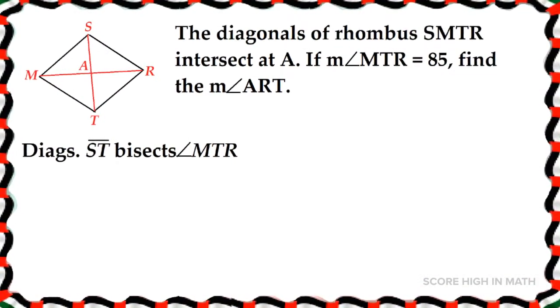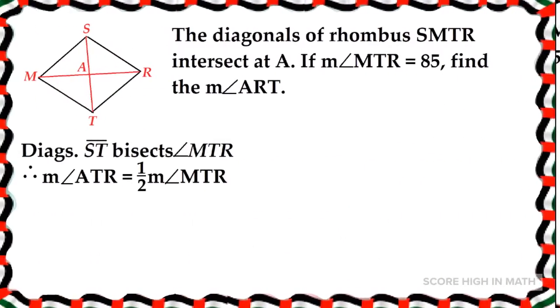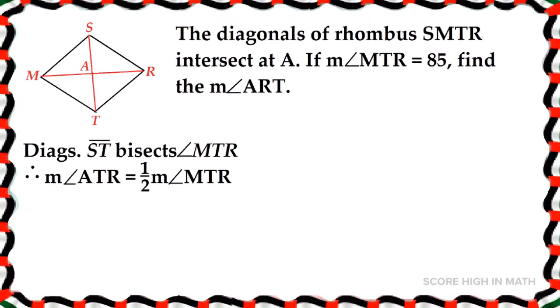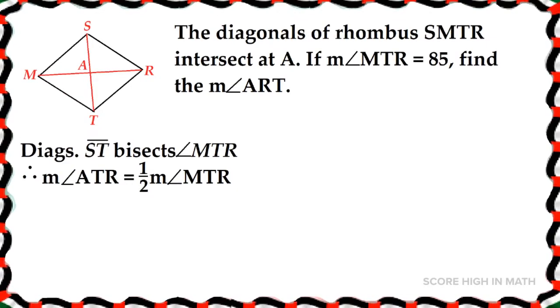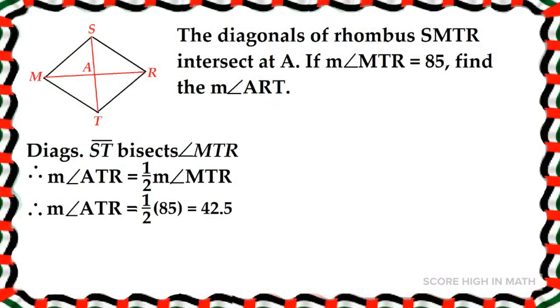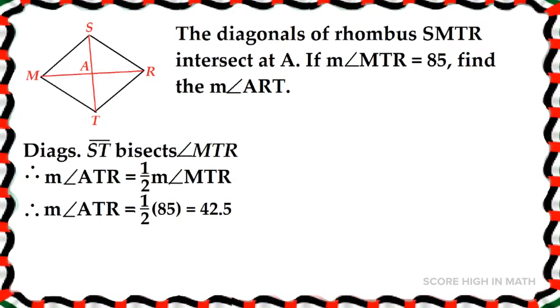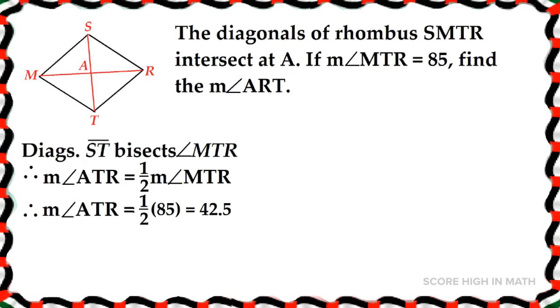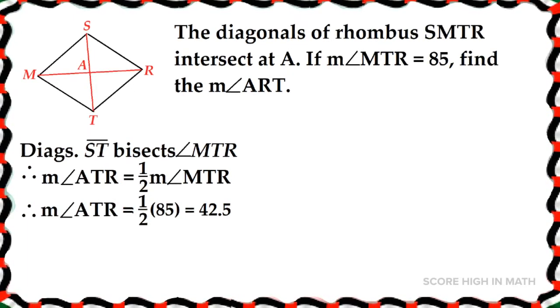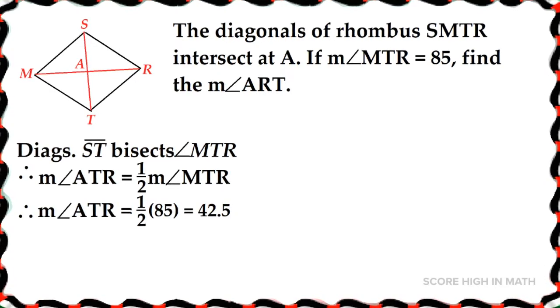It shows that the diagonal ST bisects angle MTR. Therefore, the measure of angle ATR is half of the measure of angle MTR. By substituting the value of the measure of angle MTR in the equation, the measure of angle ATR is half of 85, which will give us 42.5.